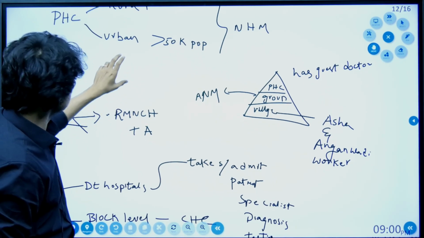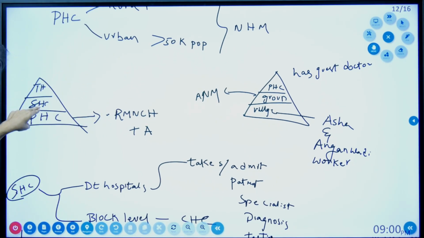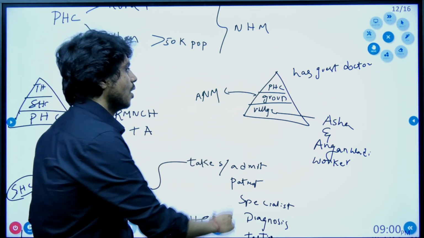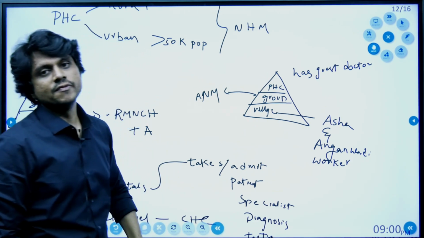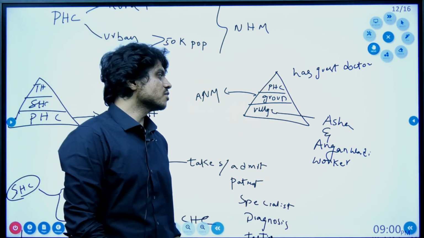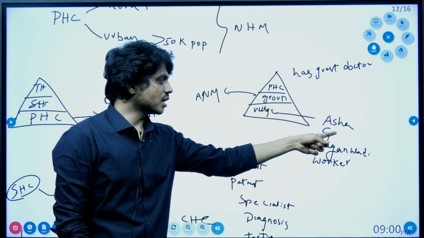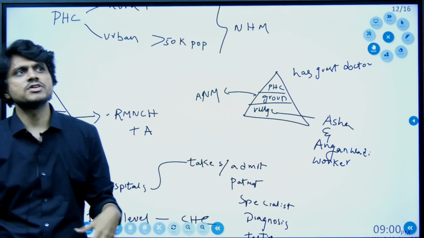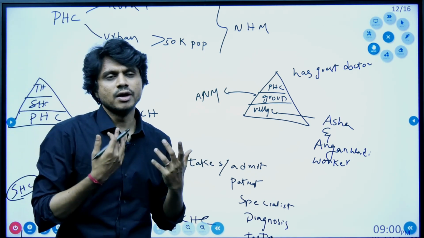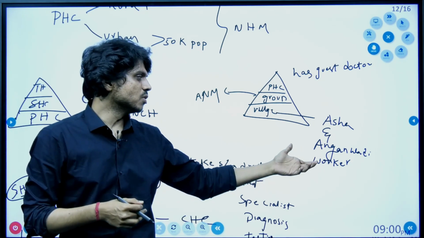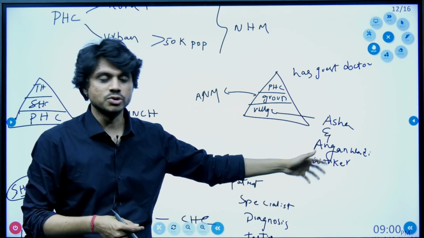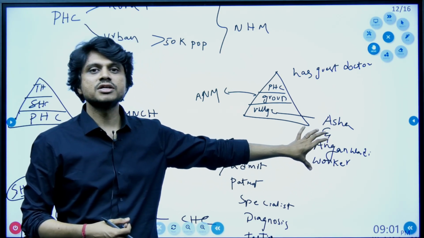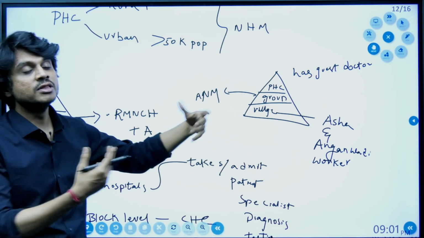Now again this three-tier health structure: primary healthcare, secondary health, and tertiary health. Within this primary healthcare, there are three subdivisions. Generally at the village level, if you are living in any rural area, whenever you face any kind of health issue, the first point of contact are the Asha and the Anganwadi workers. These people are the first point of contact. Let's say you are facing any medical health issues, these are the people who tell you what you should do. These are not doctors. These people are just 10th class pass people. They will help in the family planning.